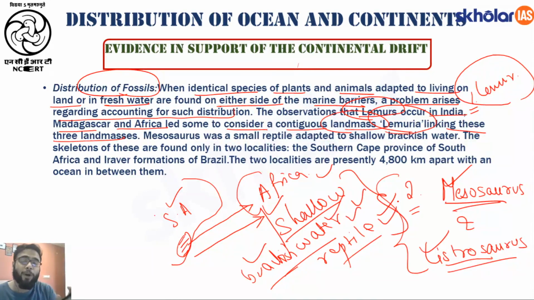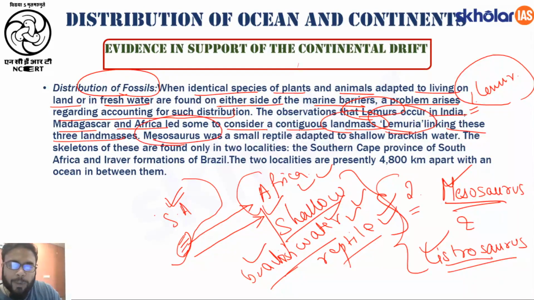So it is only possible to find evidences of Lystrosaurus and Mesosaurus fossils in both South America as well as Africa when and only when South America and Africa were put together and it was a single landmass. Then it got separated, and therefore we have evidences of Mesosaurus and Lystrosaurus both in South America as well as Africa. Understood?